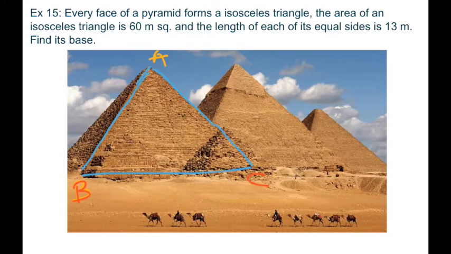Now if you draw a perpendicular, which is meeting this line at D, right? So this D divides BC in two equal parts, right?